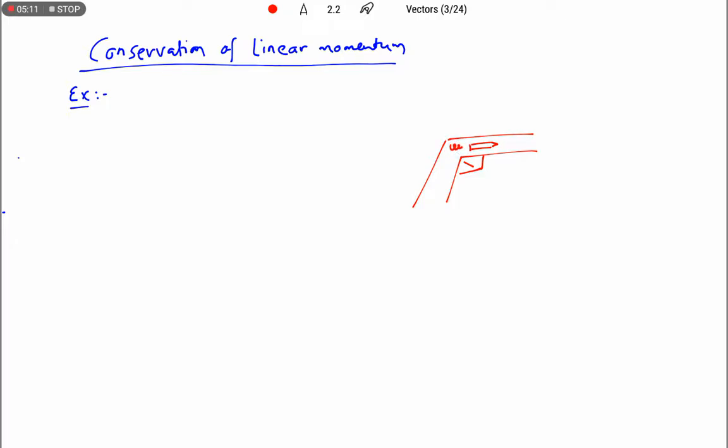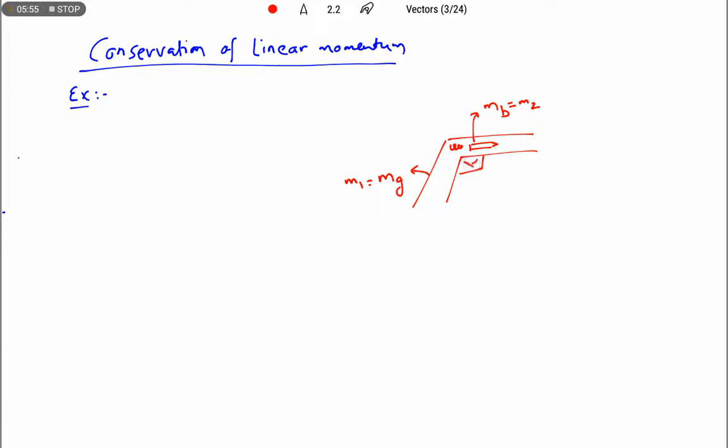In this, I will take the mass of the gun as m1 and the mass of the bullet as m2. So initially, before releasing the spring or before pressing the trigger, the gun and bullet both are at rest only. Now, if they are at rest, there is no velocity. That's why the momentum of the bullet and the momentum of the gun are equal to 0.